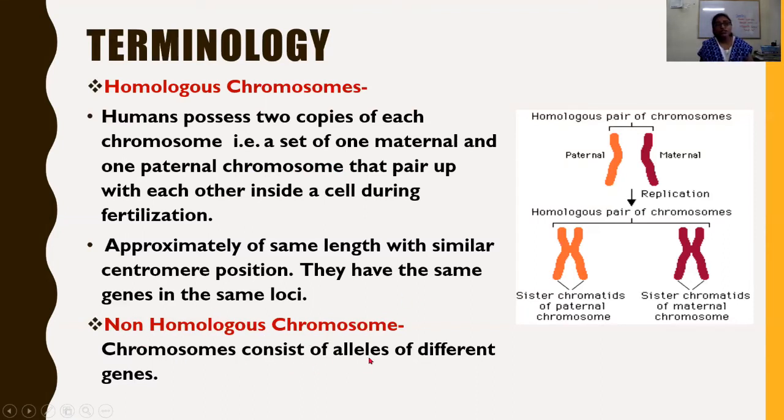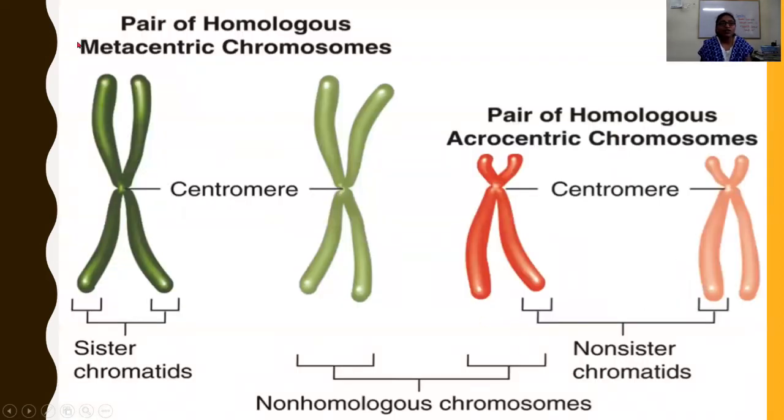Non-homologous chromosomes consist of alleles of different genes, not of the same gene. Then let us go with a detailed structure. This is a pair of homologous metacentric chromosomes. You see, the centromeres are present at the middle of the chromatid. This structure, from a single chromatid to a double chromatid, is developed during replication in the synthetic phase. So just before cell division, the DNA is replicated. That is why the chromatid becomes double.